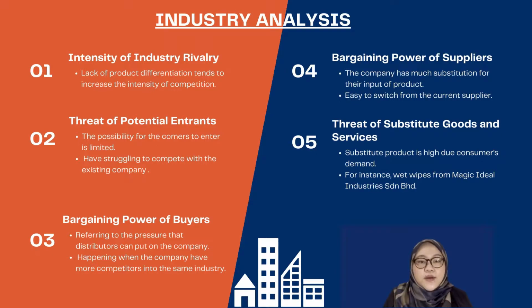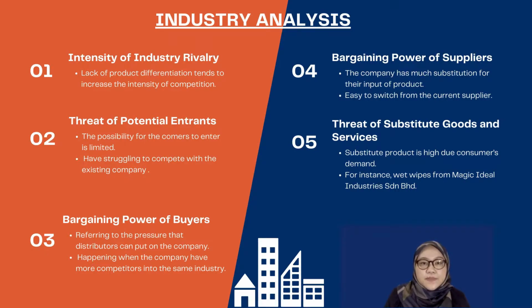Secondly, threat of potential entrants. Hextar Global Berhad is one of the best manufacturing and distribution companies in Malaysia in their industry. So the possibility for newcomers to enter is limited, as they struggle to compete with the existing company and need to defeat their distributors. And thirdly, bargaining power of buyers. It refers to the pressure that distributors can put on the company. If the distributor is looking for better quality products, they can get them from other companies that meet their needs. This happens when the company has more competitors in the same industry.